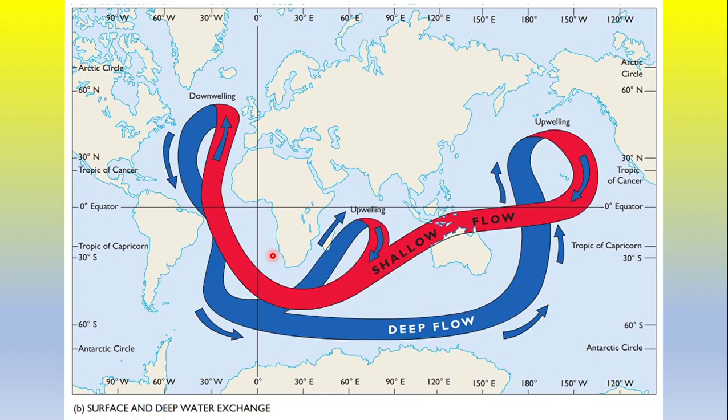Okay, this thermohaline circulation is actually below the surface water circulation, and this red color indicates the surface, and this dark blue color indicates the below-surface circulation of the oceanic water. Okay, this subsurface flow is due to the temperature and density variation as well as salinity variation.